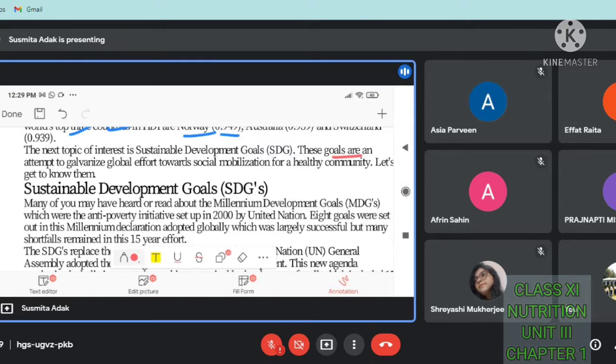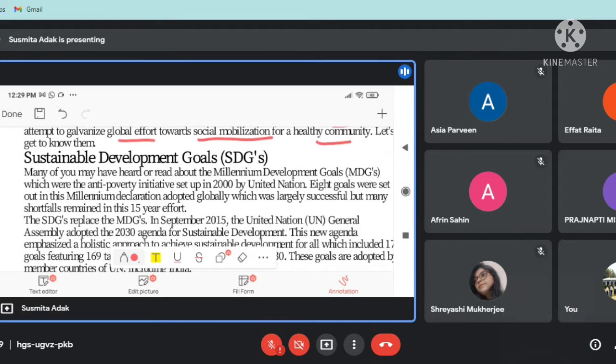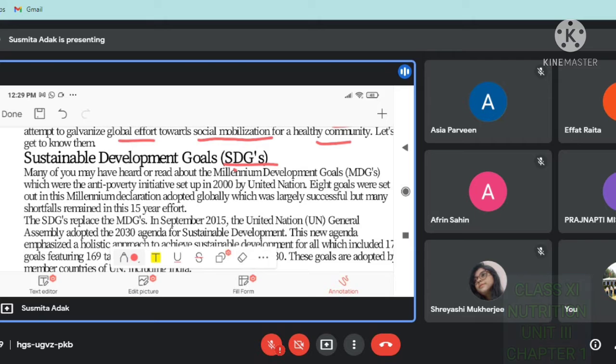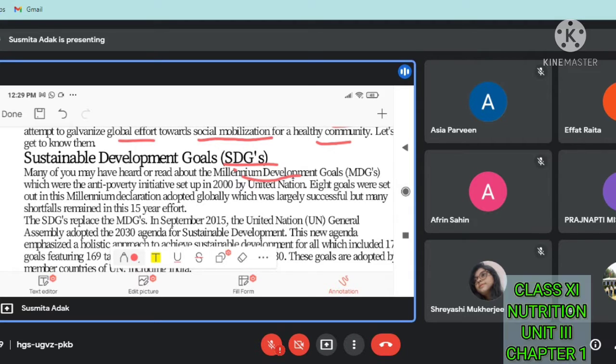These goals are an attempt to galvanize global effort towards social mobilization for a healthy community. So let's see Sustainable Development Goals, that is SDGs. Many of you may have heard or read about Millennium Development Goals, MDGs. So what is the full form of MDGs?